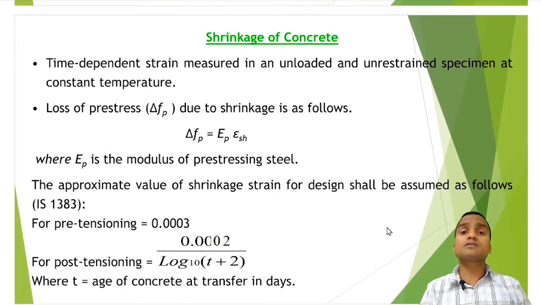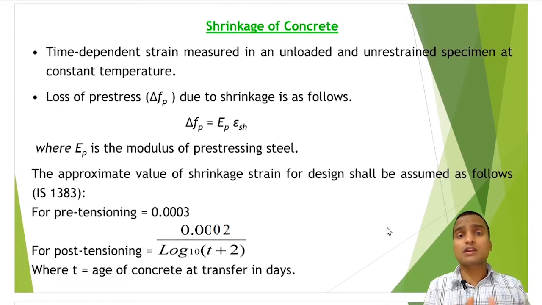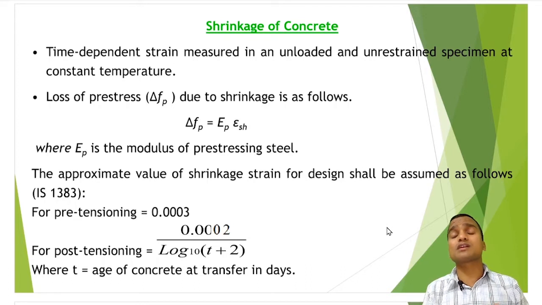Next is the shrinkage of concrete. Shrinkage also occurs parallel with creep in concrete, and there will be shrinkage strain in concrete, and by strain compatibility there will be an equal amount of shrinkage strain in the pre-stressing steel also.